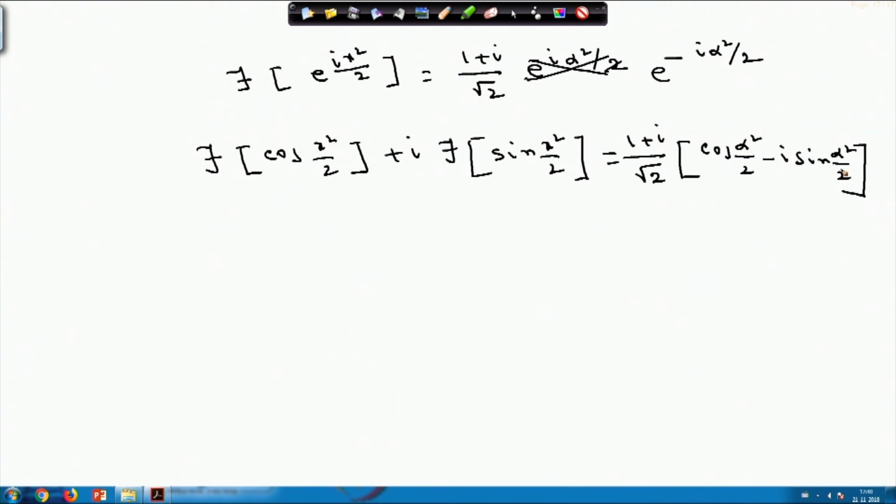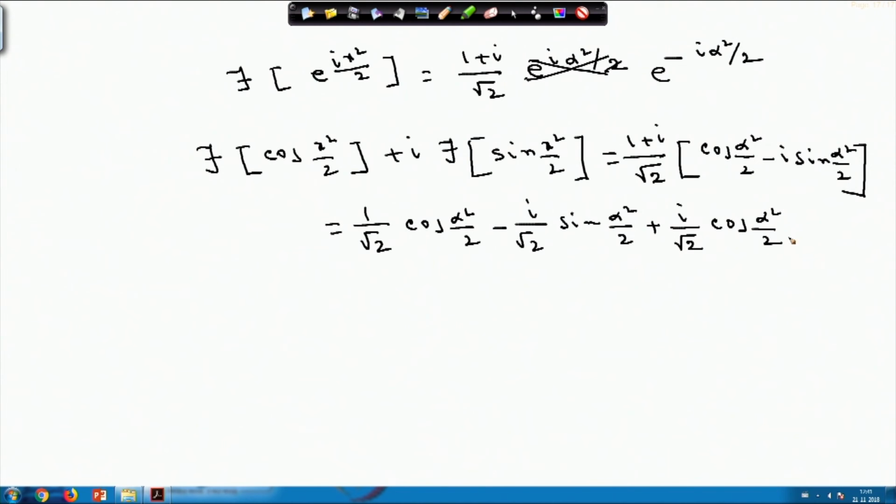If you take the real and imaginary parts and break it into two things, it will be 1 by root 2 into cos of alpha square by 2 minus i by root 2 into sin of alpha square by 2, plus i by root 2 into cos of alpha square by 2, and the next term will remain plus i square into sin.